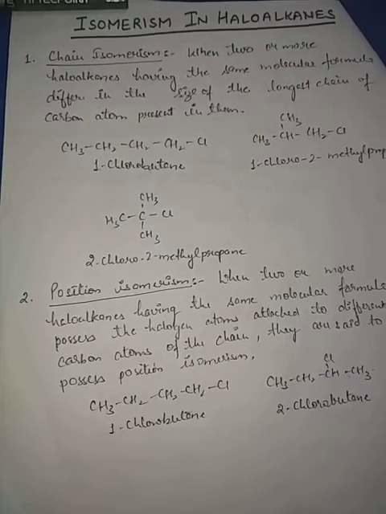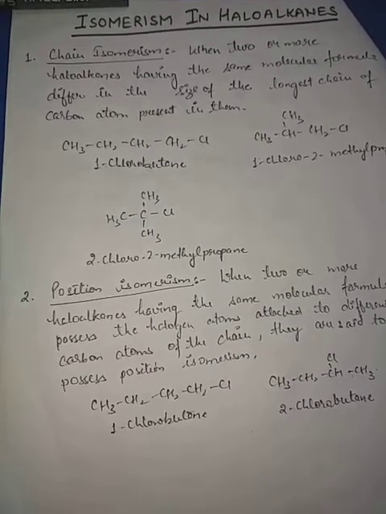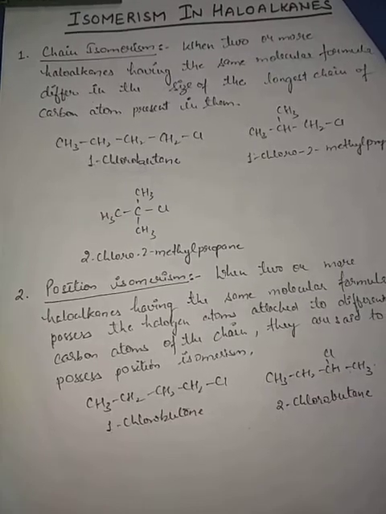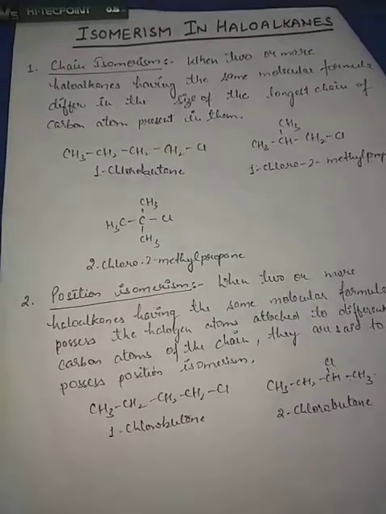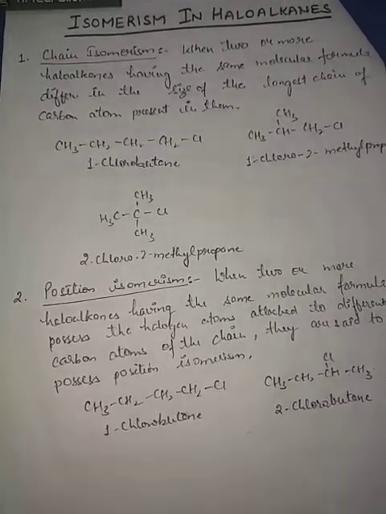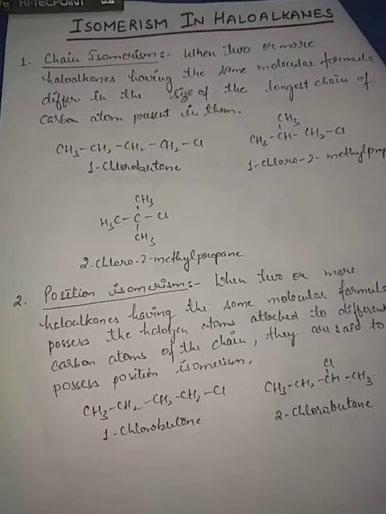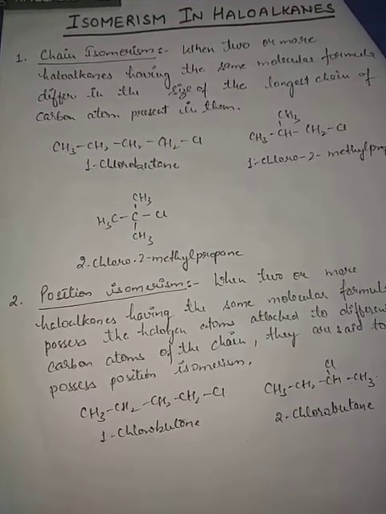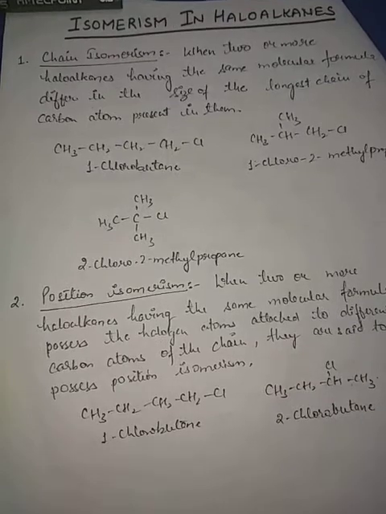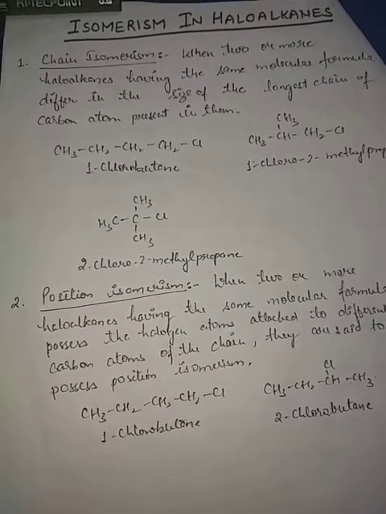Hello students, today we will start with isomerism in haloalkanes. Haloalkanes undergo two types of isomerism, that is chain and position. The first one is chain isomerism, where